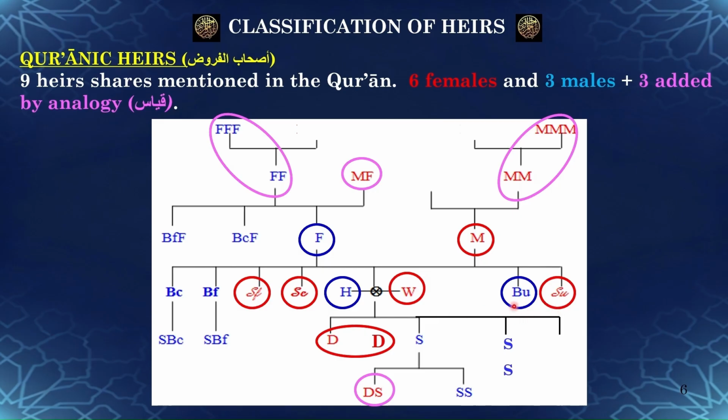The 3 Quranic heirs which have been added by analogy are the agnatic granddaughter, meaning a granddaughter through a son, no matter how low, the paternal grandfather, referred to as the true grandfather, no matter how high, and the true grandmother, again, no matter how high. The meaning of these terms will become apparent when discussing their inheritance shares later on during the course.